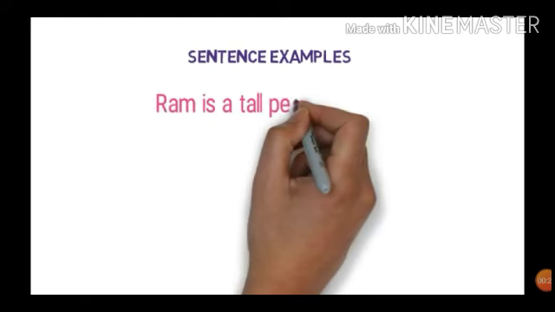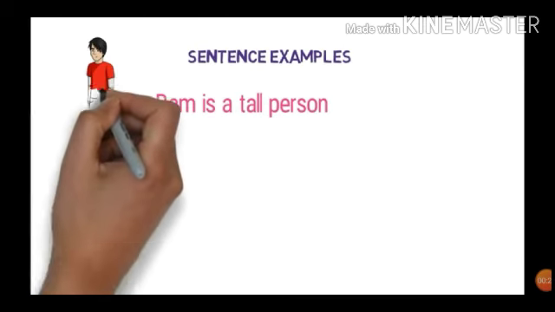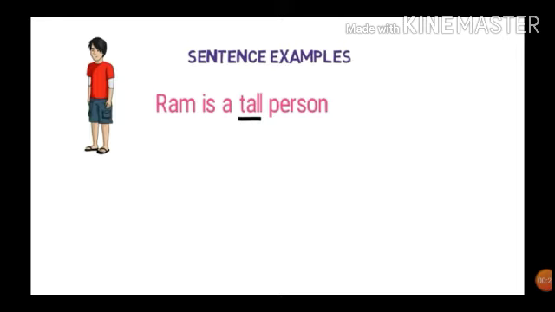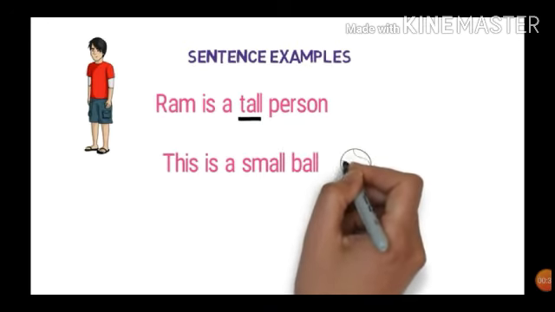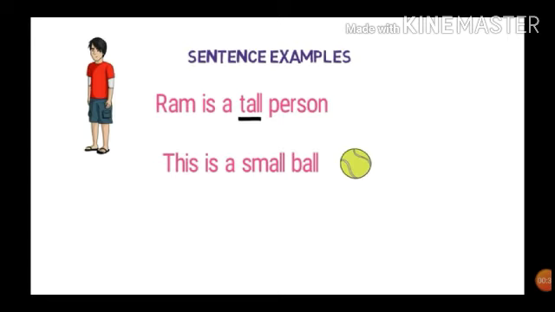Students, in this chapter we will discuss about the degrees. Here I am giving one example: Ram is a tall person. Here the word tall is describing a person, that is Ram. So it is an adjective.